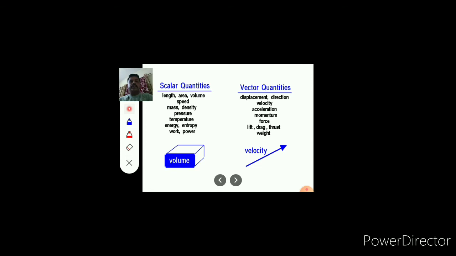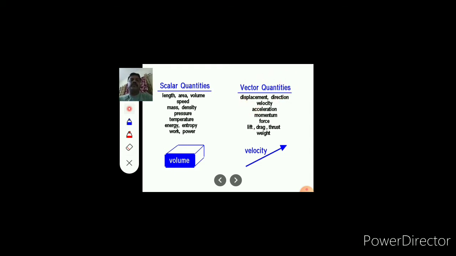Scalar quantities: length, area, volume, speed, mass, density, pressure, temperature, energy, entropy, work, power, time. All these are scalar quantities. Vector quantities: displacement, direction, velocity, acceleration, momentum, force, lift, drag, thrust, weight. All these are vector quantities.